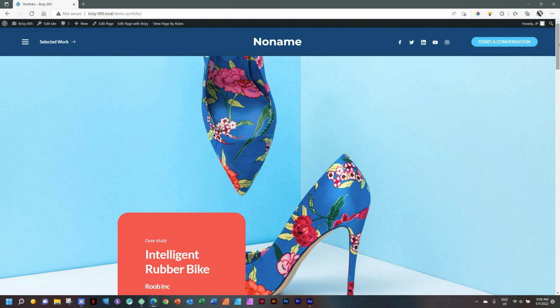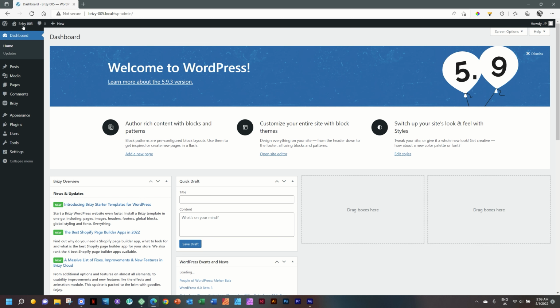So let me point out two little snags here. The first one that I ran into. If you are only using Brizy free, those Pro features are not going to work. That hamburger menu is not going to work. Even though it's going to import it, you're going to see it in the editor. When you go to the front, you're going to have a problem working it. After that, if you decide to install Brizy Pro, it will still not work. You will need to make sure it's activated, refresh, clear your cache, and then it will work.